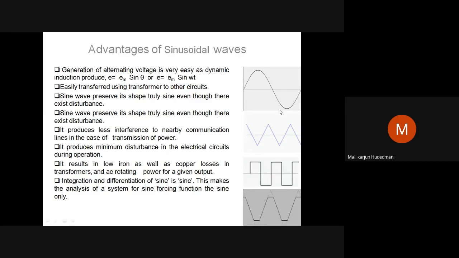The first one is a sinusoidally varying quantity. Another is triangularly varying about an axis. Another is a squarish wave. Another is trapezoidal. No doubt, all the waves are alternating in nature because they vary about the x-axis.